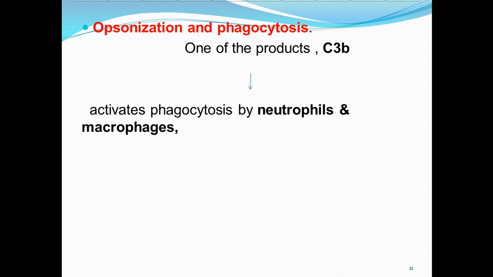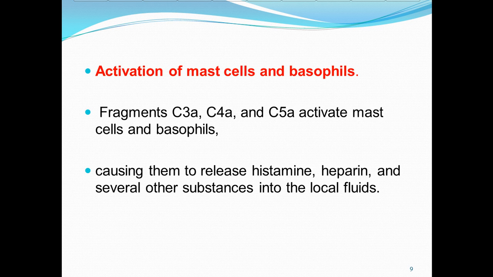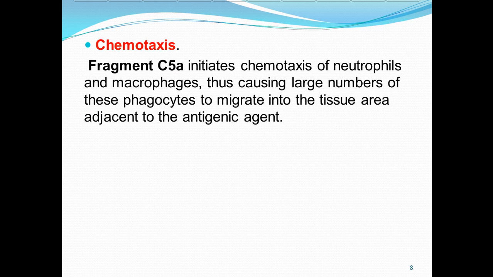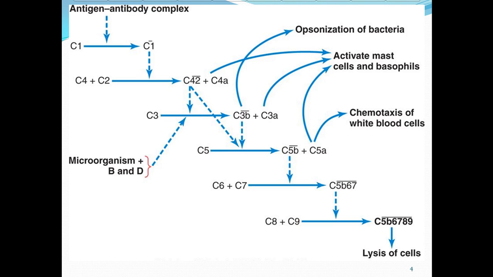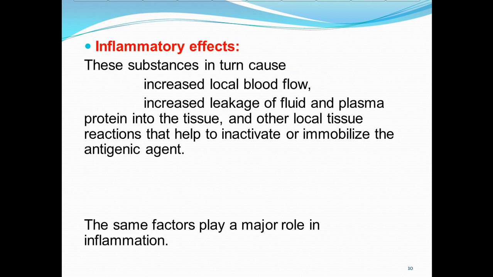So these are the different functions by which there is destruction or paralysis of the foreign agent. You have to remember which complement protein is important in which function. C3b is very important, C5a is very important regarding chemotaxis, and this complex has an important role in lysis. So this is all about the complement system.